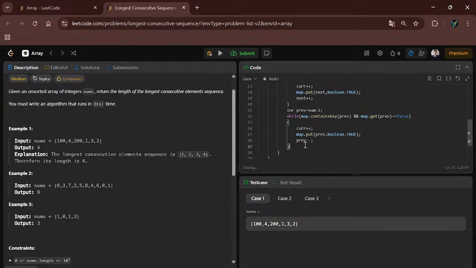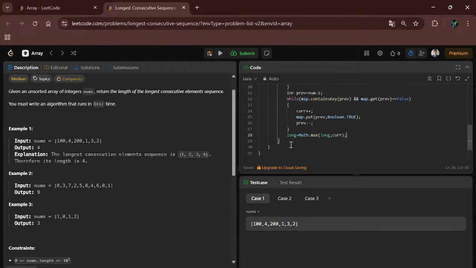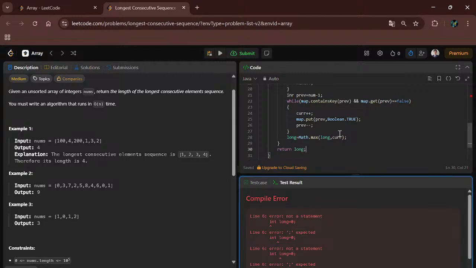And after the while loop we will use the Math.max method to find the longest length, and we will compare between the longest length and the current length. So here I have given long equal to Math.max between the longest and the current length. And simply we will return the long. So let's compile the code. Okay, there is an error.